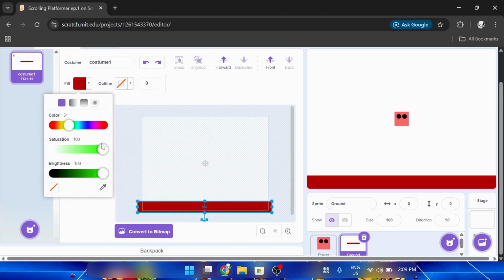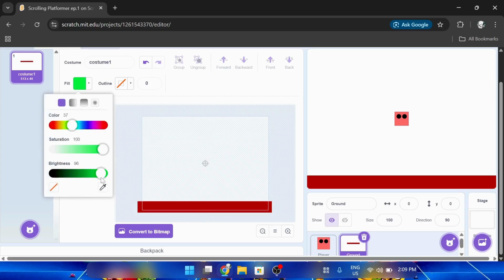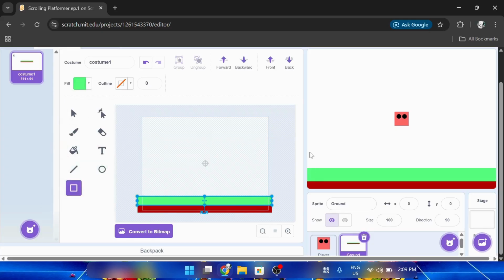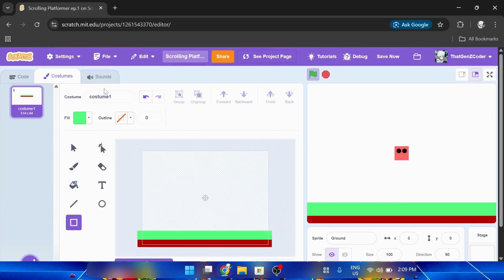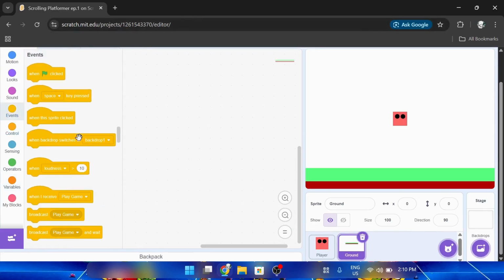No, my bad. I have to create another one. Now creating another one, we gotta make it like this. And you can do it to whatever ground you want. If you want a different ground, you can do it like this. But I want to make it a grass area. So something like this. If you want to do that, you can do that too. Now let's just name this ground. Or let's just name this one, just name it 1. Alright. So the ground, let's just make it this.